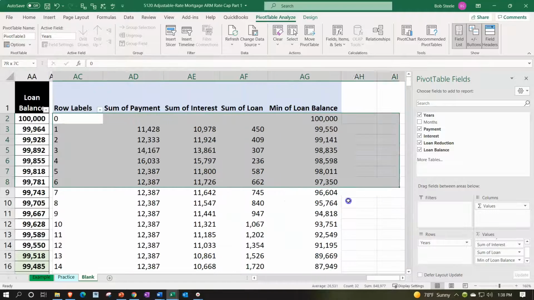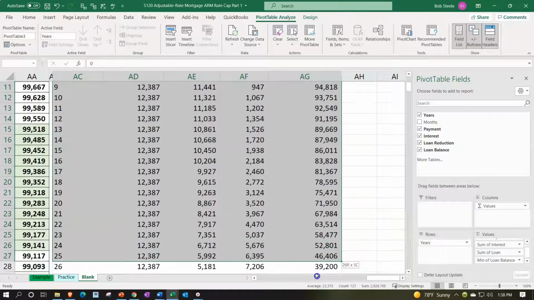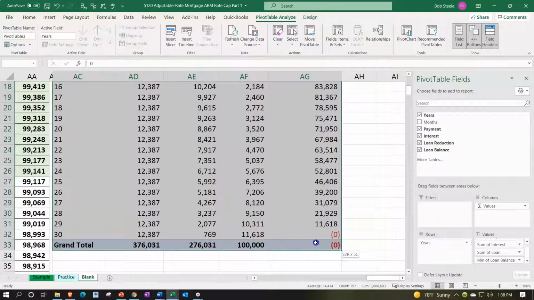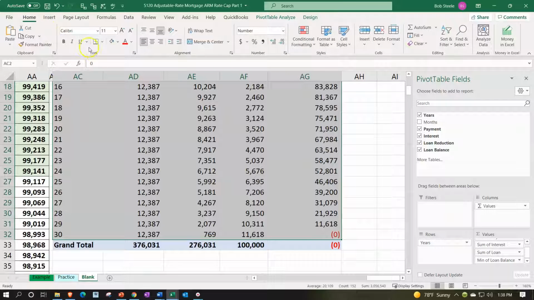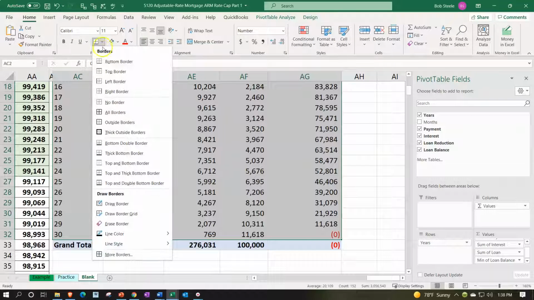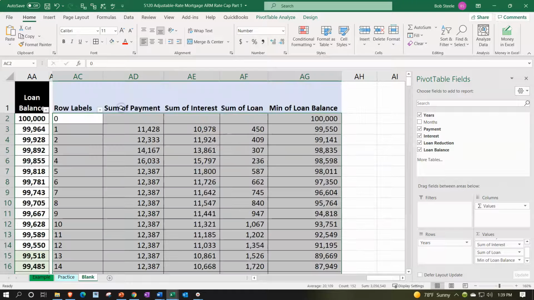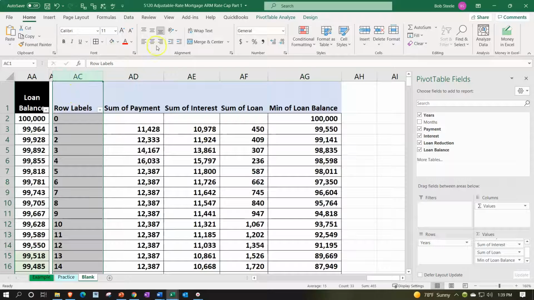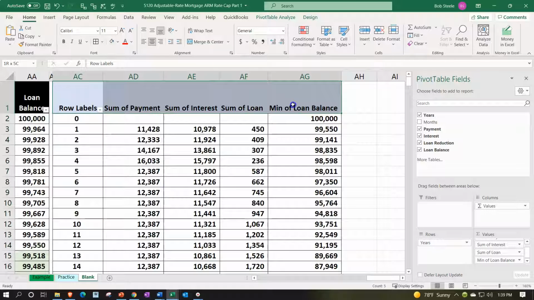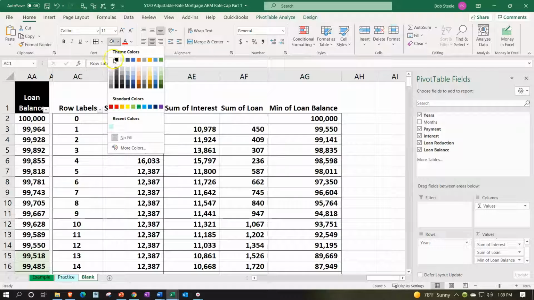Let's put our brackets around this. Bracketize it. Or borderize it. Home tab, font group, Borders. That's what they're called. It says right there. They're not brackets. What are you talking about? Borders. And then we're going to go to the font group and let's bold it. And then let's center this column maybe. Center. And then let's do the black and white on the headers. Let's make it black and white.